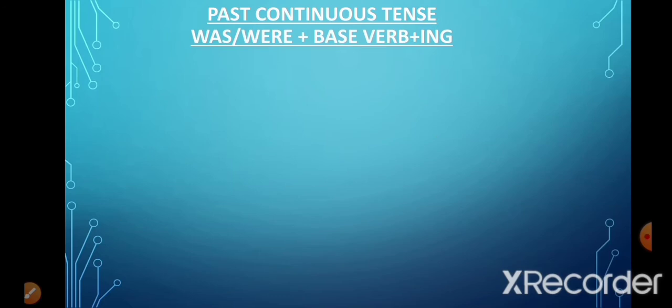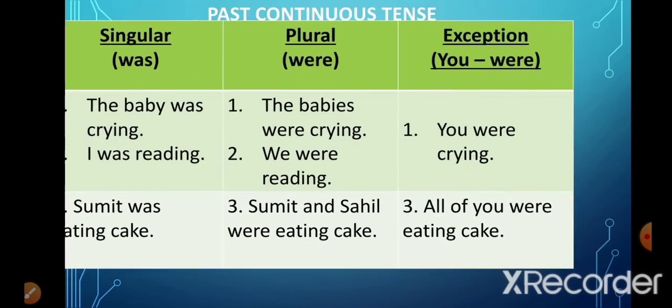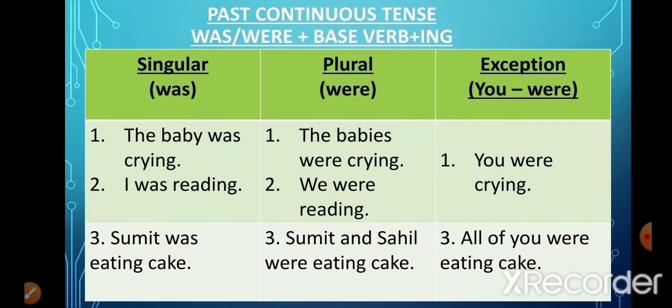Now in past continuous tense, we use the helping verb was or were, and we add ing to the base verb. Let's look at the table. When the subject is singular, we use was, and when the subject is plural, we use were. For example, the baby was crying. Now the subject, the baby, is singular. That is why we have used was, and we have added ing to the verb cry, and it has become crying. The baby was crying.